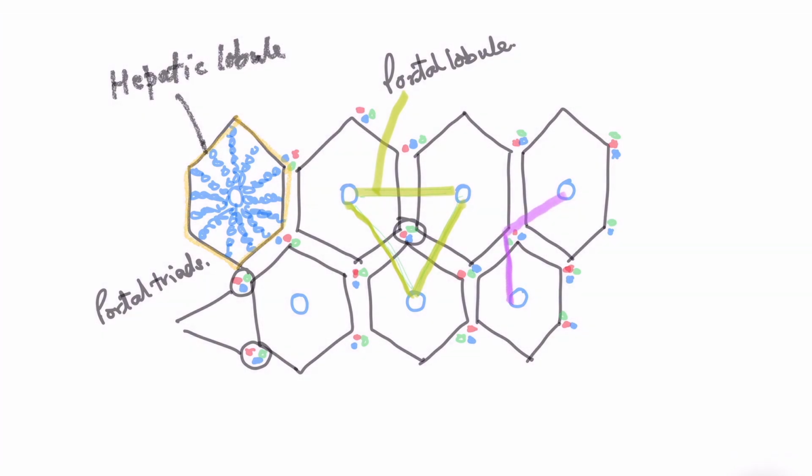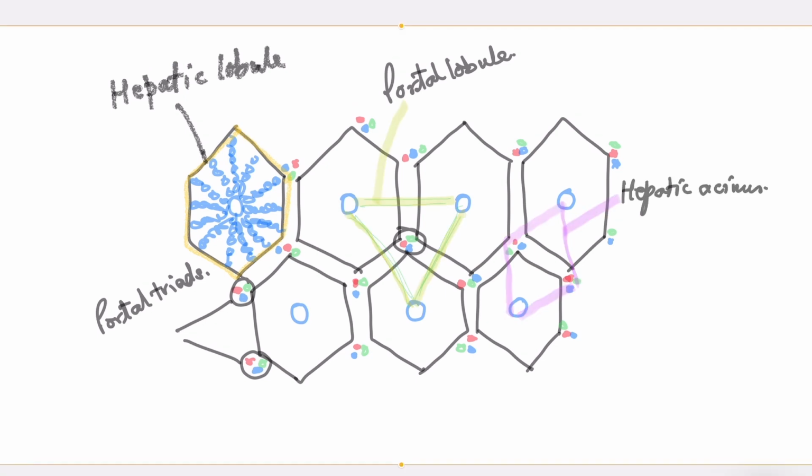Now, hepatic acinus is like this. It's like a diamond shaped thing with the two portal triads on the two sides and the two central veins on the two sides. This is called hepatic acinus. So you got the shape of the three different structures which are commonly asked in your exams. This hepatic lobule: H for hepatic, H for hexagon. Remember this. Portal lobule is triangular and the center is formed by the portal triad, and hepatic acinus is a diamond shaped thing connecting the two portal triads on the two adjacent sides of the hexagon and connecting the two central veins.